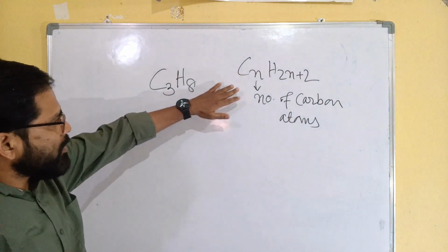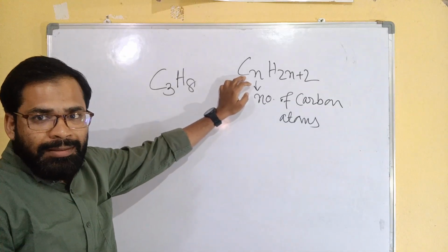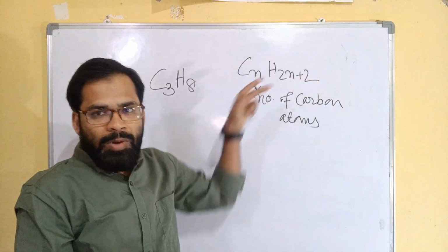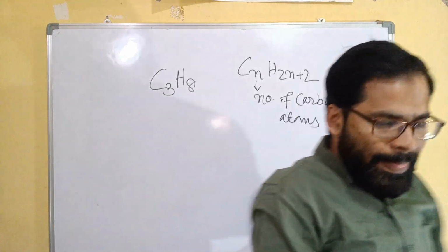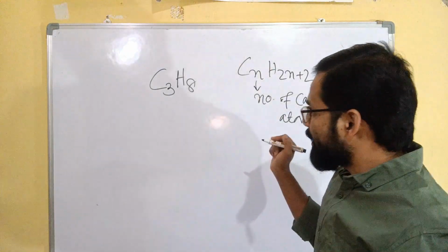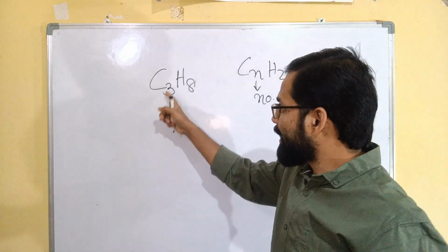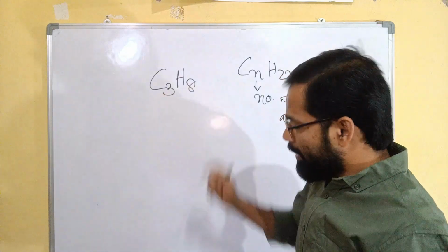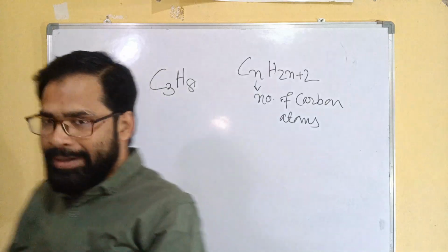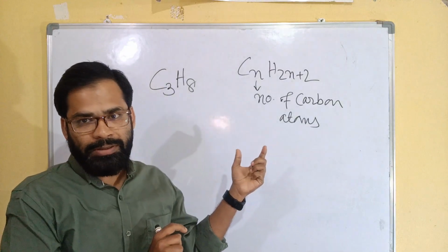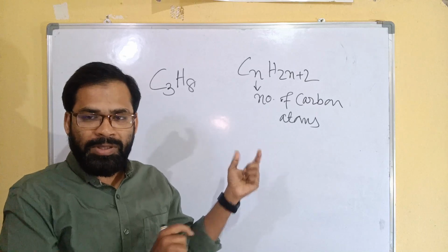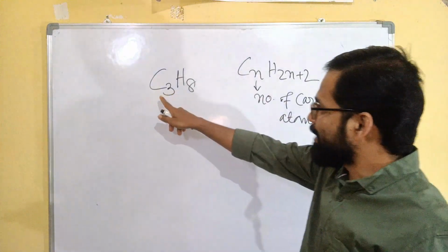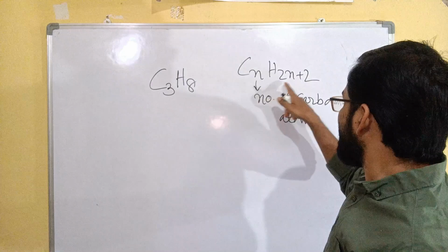So hydrogen should be 2n+2. Why? Because in the chemical bonding chapter, we will learn the covalency of carbon is 4. Carbon always tries to connect a maximum of 4 bonds, because the valency of carbon is 4. So you have to fulfill the 4 valency. That's why here 2n+2.